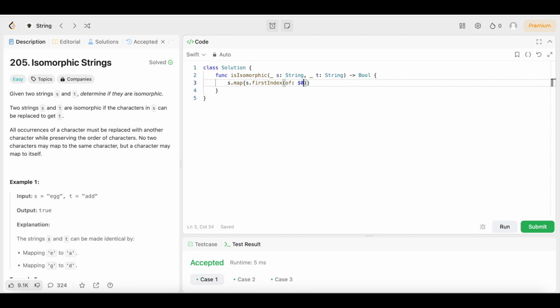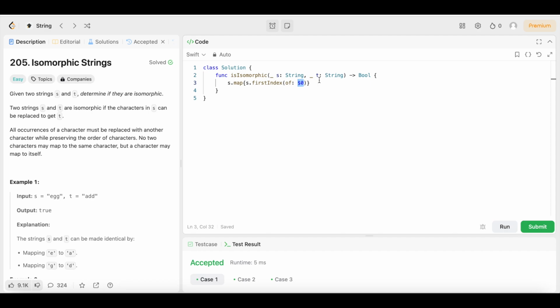$0. Now, if you're new to this channel, remember this $0 is going to represent each element in the array, or the current element in the array. It's going to go through each element in the array, but as it's going, it's just going to represent one element at a time. So it's going to represent the current element, but then it's going to move on to the next element and the next element until it represents every element in the array.